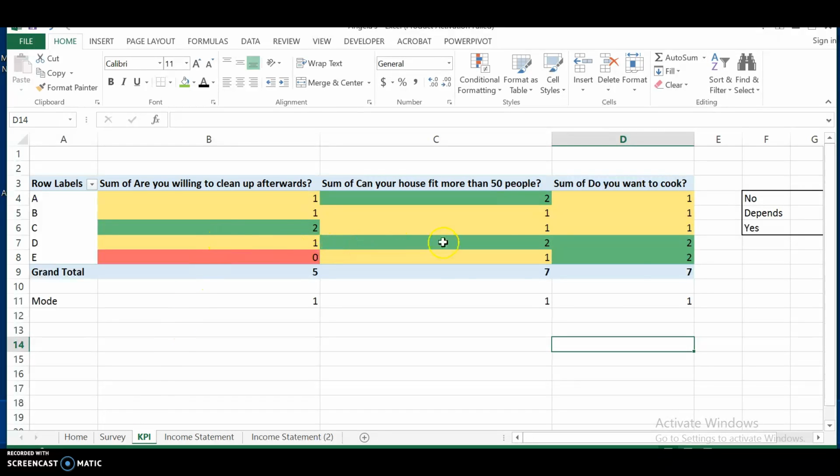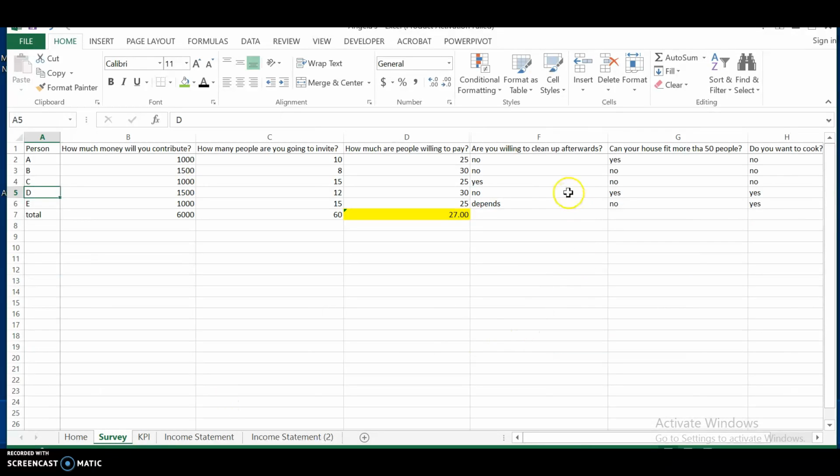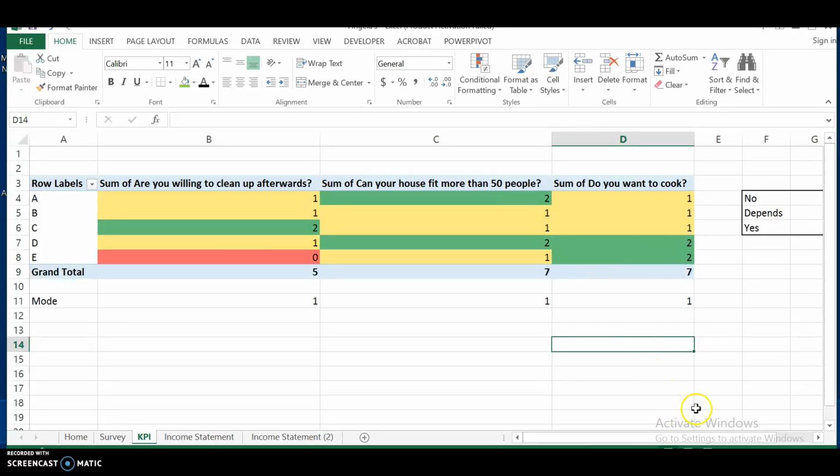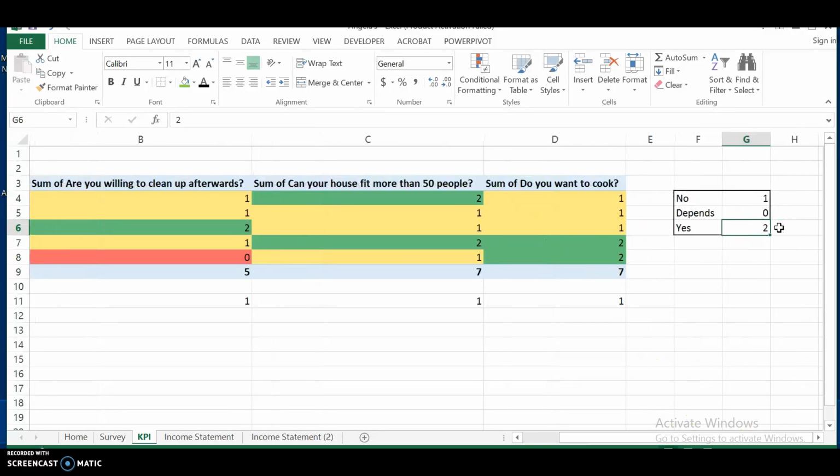These are three of the questions I asked in my survey, and as you saw, the responses were either yes, no, or depends. But I basically substituted those responses with numbers. So no means 1, depends means 0, and yes means 2.